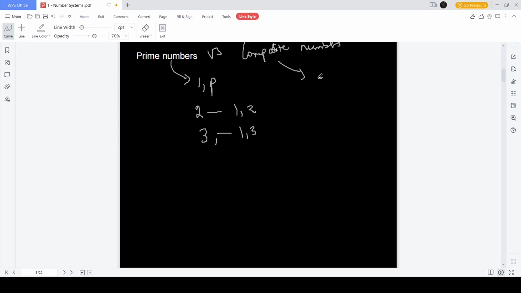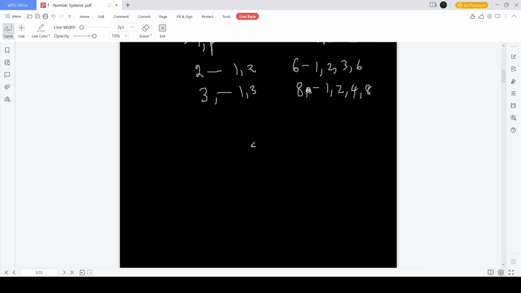Any such number which has 1, itself, and some other factors, 1 to any number of factors, is called a composite number. This includes 6, where 1, 2, 3, and 6 are its factors. 8, where 1, 2, 4, and 8 are factors, and so on. So this is how it looks.